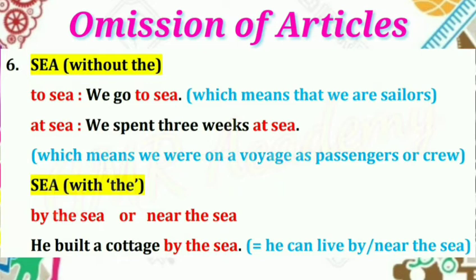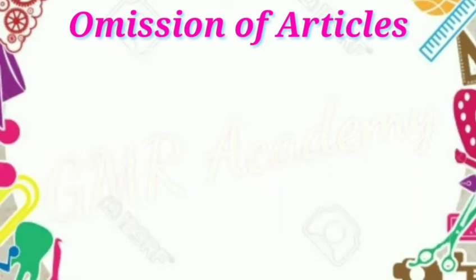Sea with a definite article the. By the sea or near the sea. He built a cottage by the sea. What is the meaning? He can live by or near the sea. So we use the definite article the.